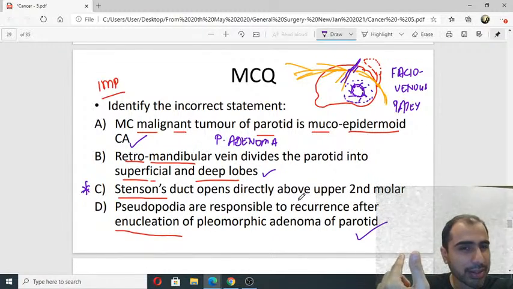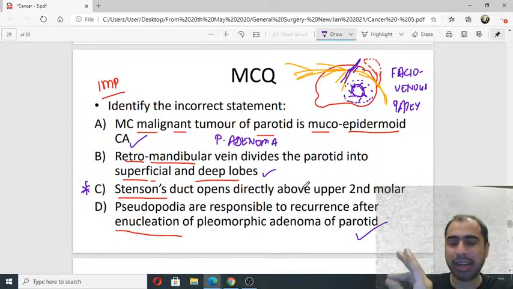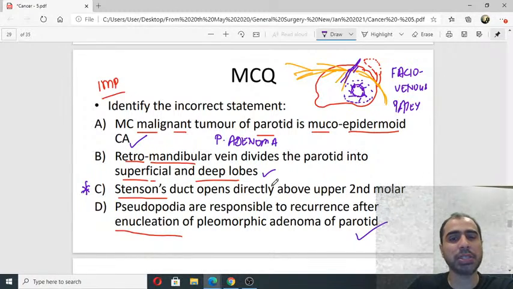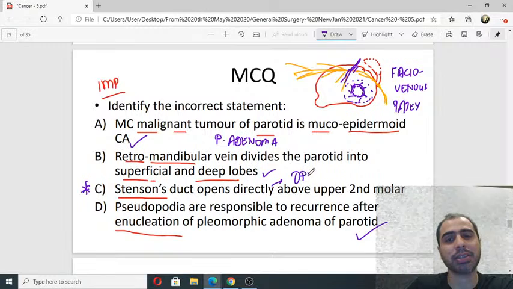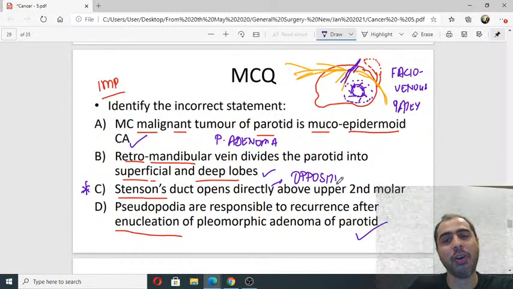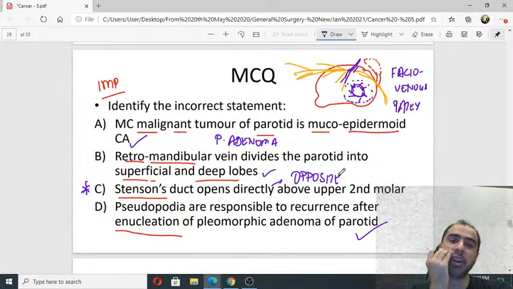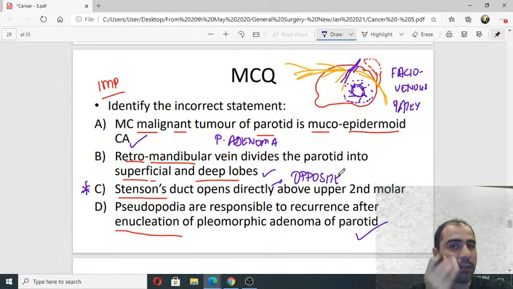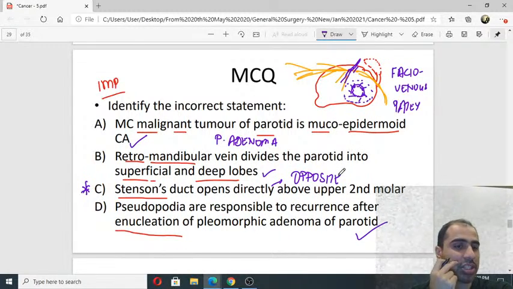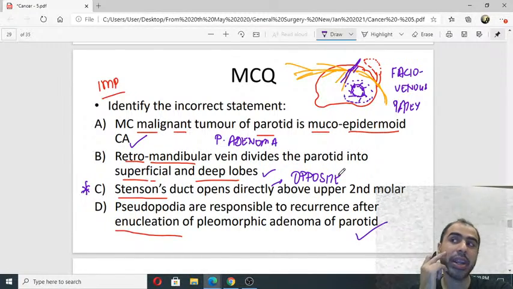Is this correct? It does not open directly above the second molar. It opens directly opposite to second molar. Opposite. So it's on the side of the lips or the side of the buccal mucosa. It's not on the gingiva. Okay, it's not on the gums. It opens on the lip side.